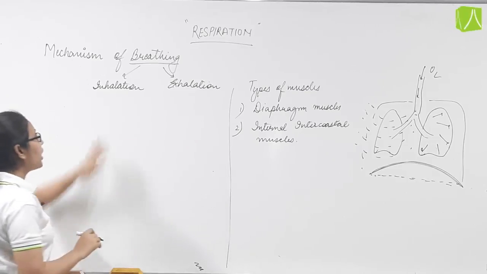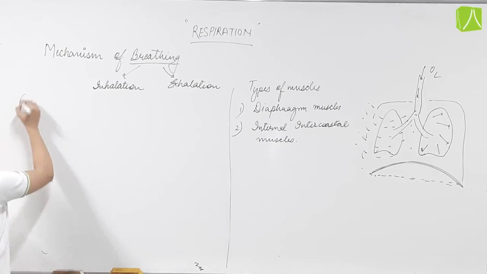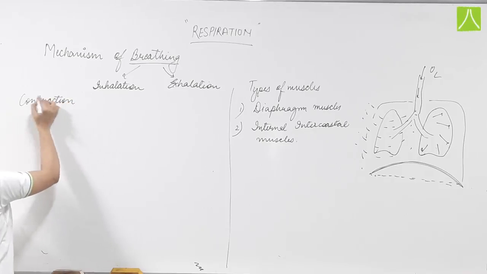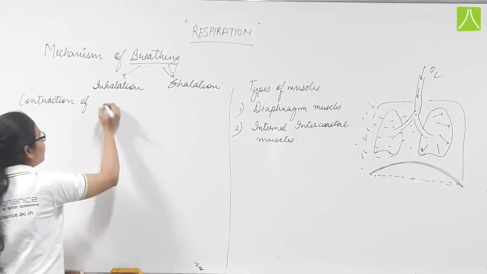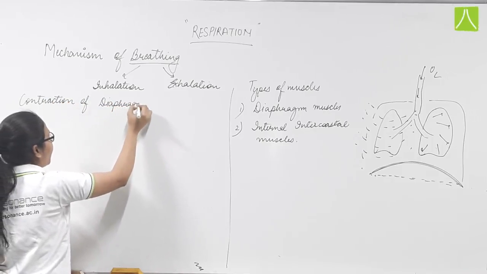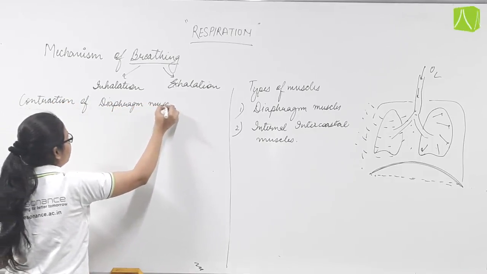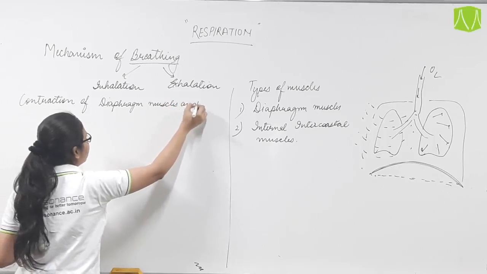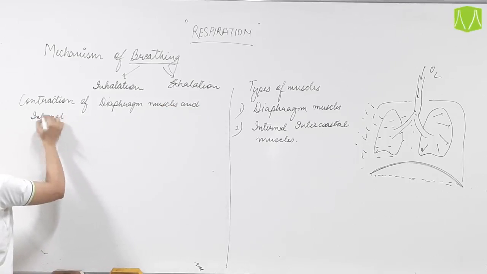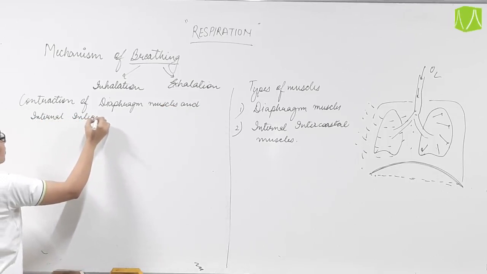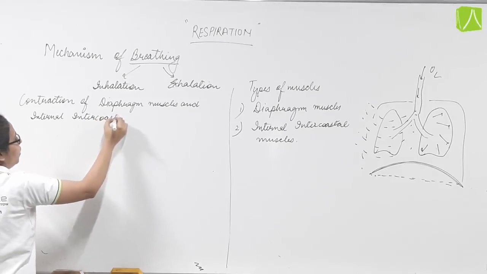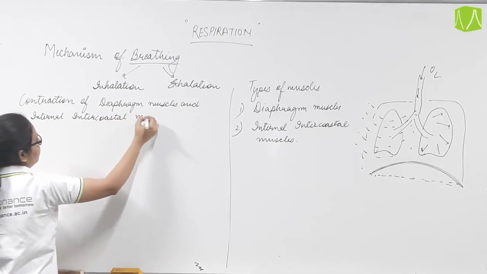I am talking about inhalation. First of all, contraction of diaphragm muscles and internal intercostal muscles.